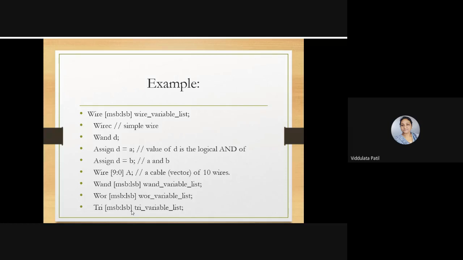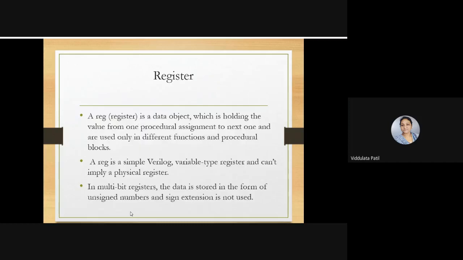Similarly, we can have this for WAND, WOR or tri. So this is about certain basic things in Verilog. We are going to discuss more basics in the next unit, the next lecture.